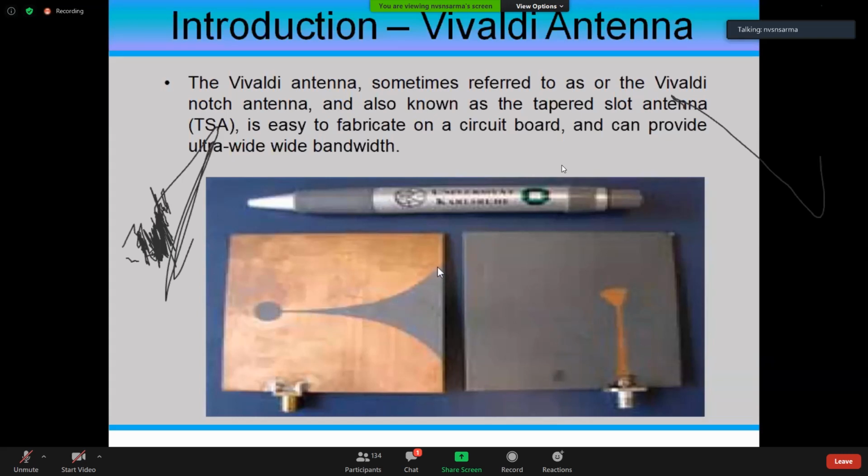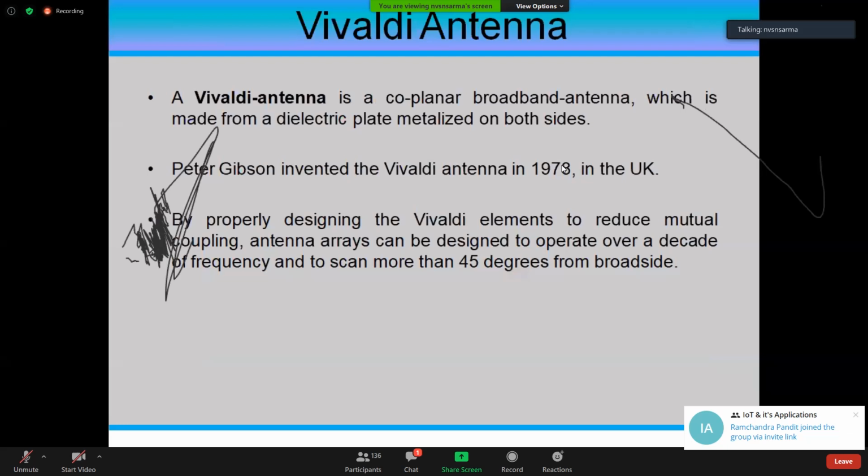So here, this curve is an exponential curve. The outermost size decides the low frequency of operation. The innermost size of this radiation zone decides the high frequency of operation, and below that, almost parallel lines, as it appears to be here, is known as the transition zone. How efficiently you design these transition zone and radiation zone with different types of exponential curves decides the frequency of operation. But Vivaldi is considered the best UWB antenna.